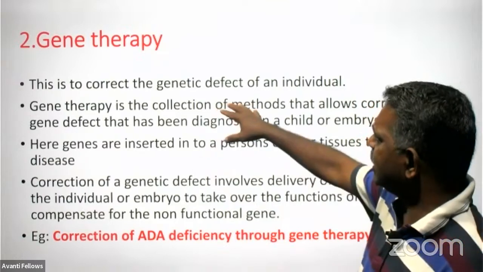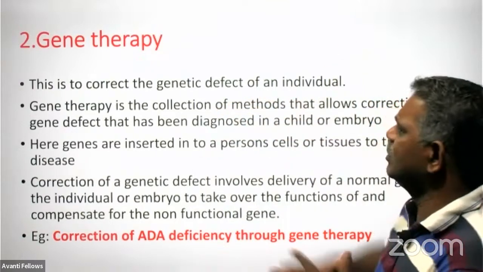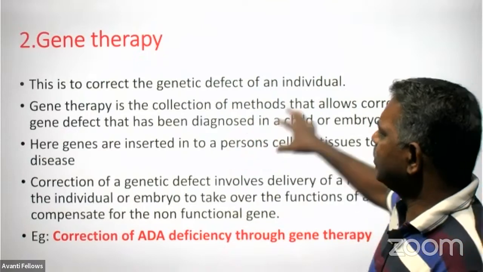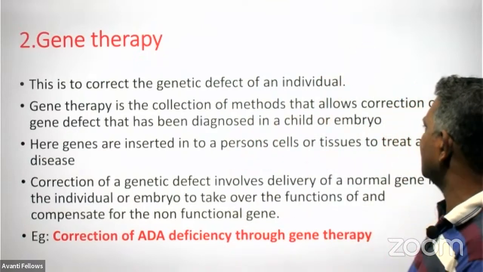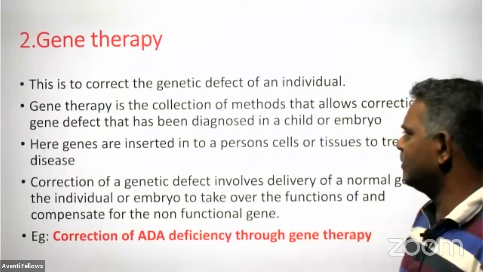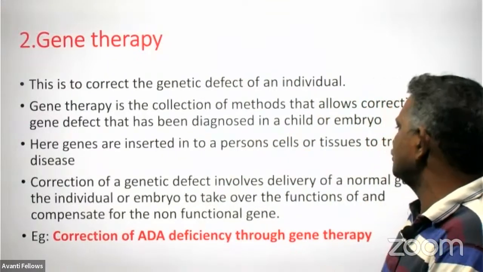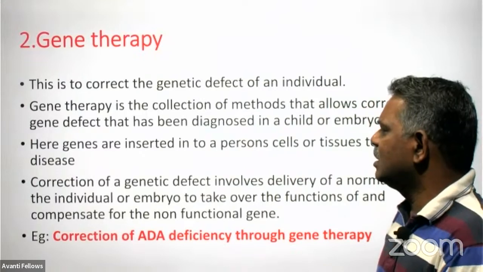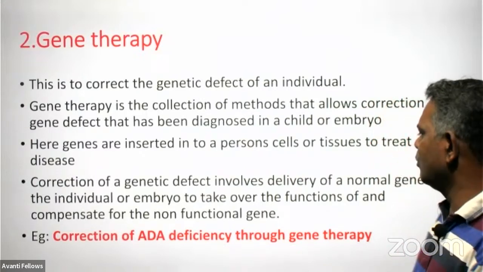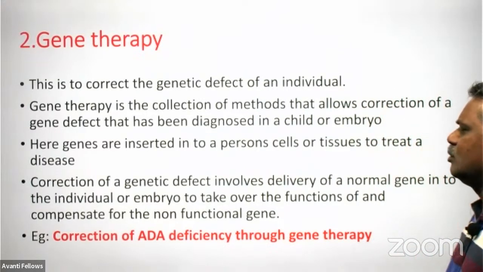So this is the correction of a genetic defect of an individual. Gene therapy is the collection of methods that allow the correction of the defective gene. Genes are inserted into the person's cells and tissues to treat the disease. The correction of a genetic defect involves delivery of a normal gene into the individual.